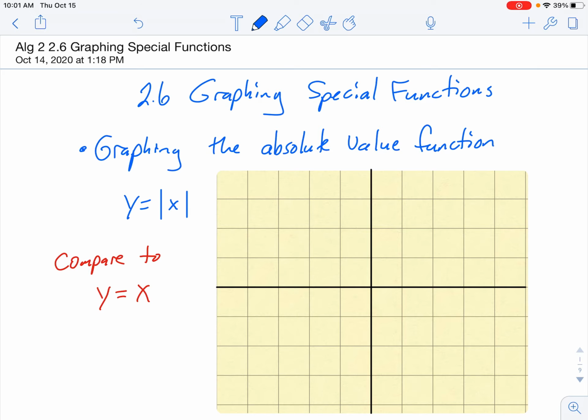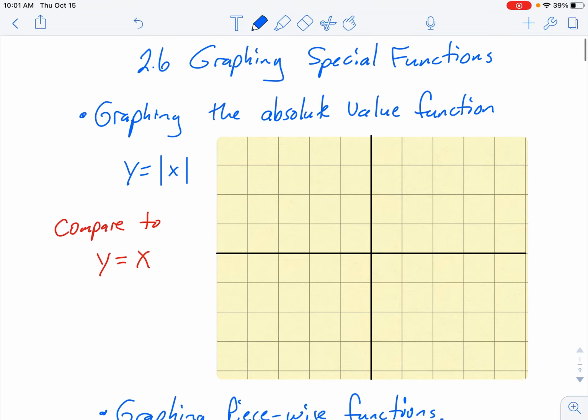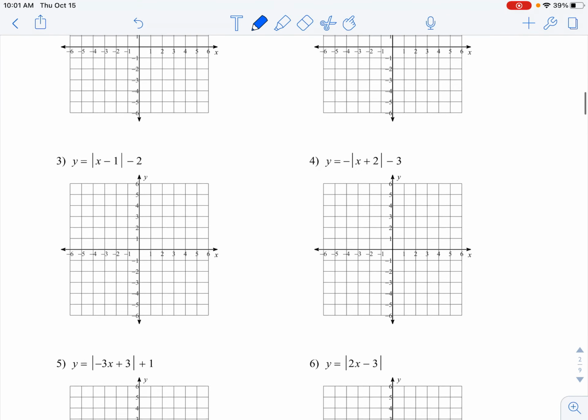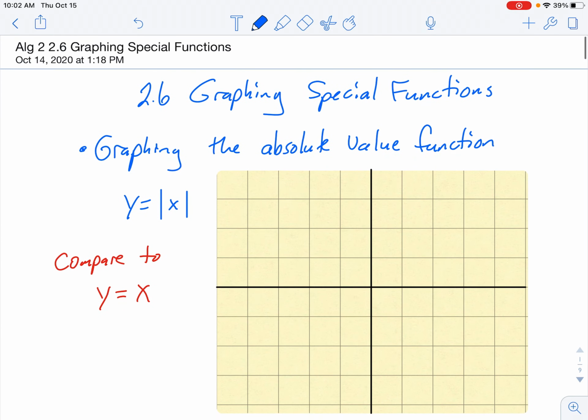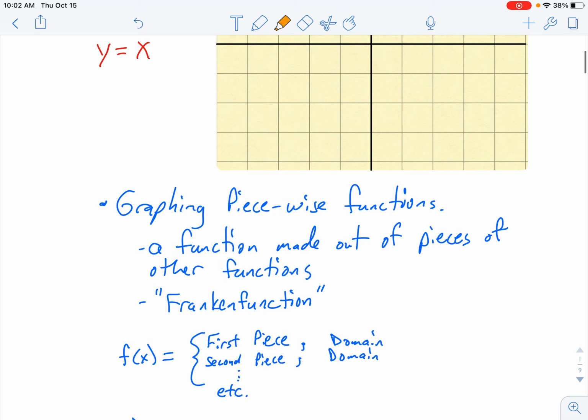Today is pretty straightforward. Just like my normal assignments go, I'm going to lecture and use the even problems as my examples, assign the odd problems. The topic is graphing special functions. So this is more graphing than just y equals mx plus b that we've been doing already. So there's 2 special functions. There's the absolute value function, which we're going to look at, and then there's something called piecewise functions that we'll be looking at today. And for the most part, we are going to be using Desmos, the graphing calculator app,